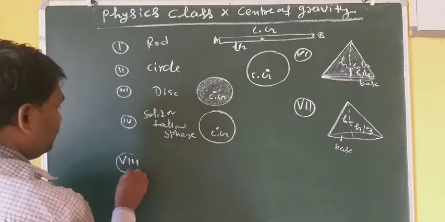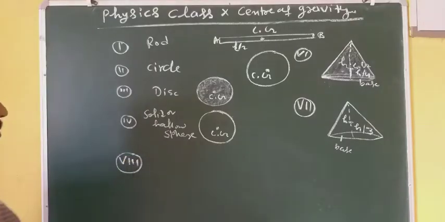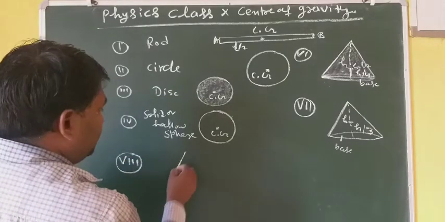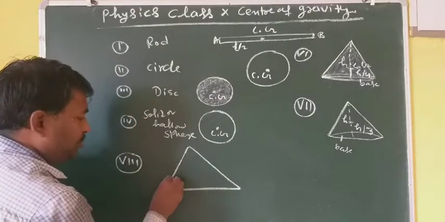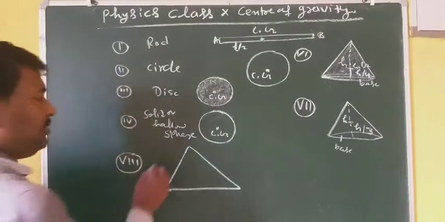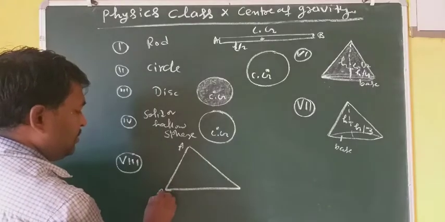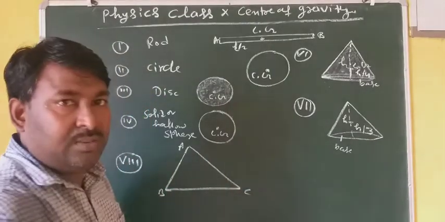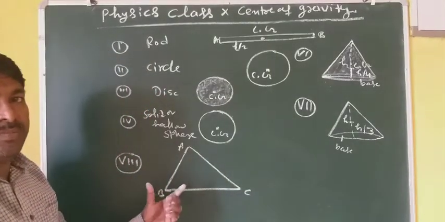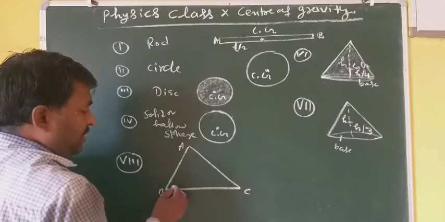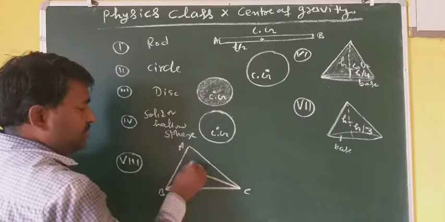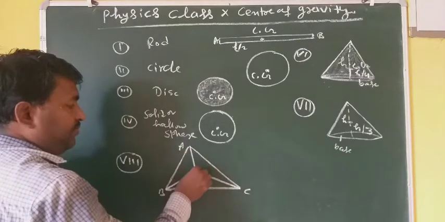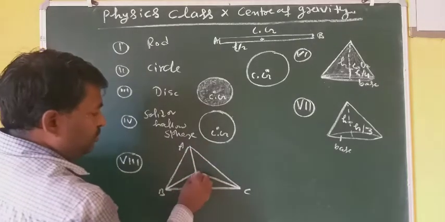Now next, eighth now. For any triangular shape, its position of center of gravity will lie, ABC is any triangle. For a triangular shape, its center of gravity will lie at the point of intersection of medians. As you know, median.